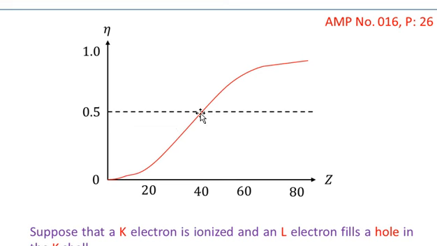It gets a value of 0.5 at nearly Z equal to 40. But if you further take samples with Z greater than 40 and keep on taking samples up to, for example, 80, you will notice that the value of quantum yield will keep on increasing. In some regions it is linear, but in some regions it is non-linear. However, we shall notice one thing, that the quantum yield will increase with the value of Z.